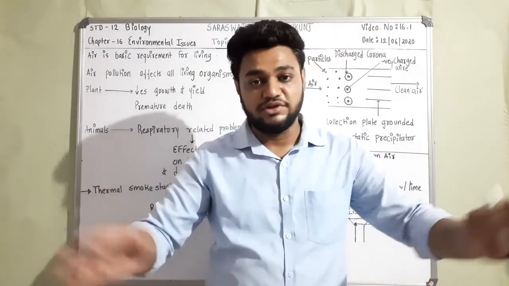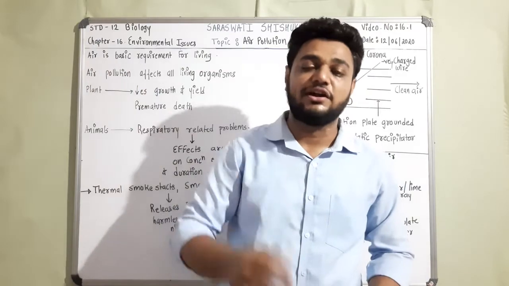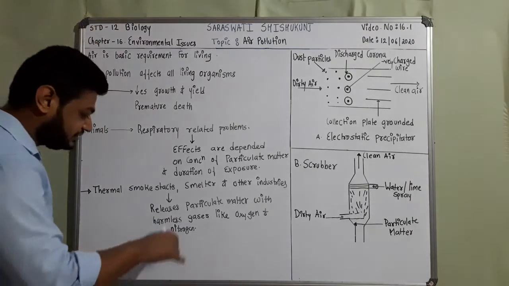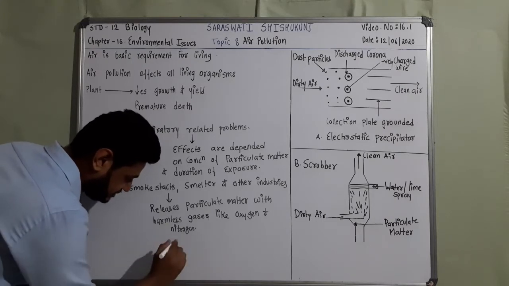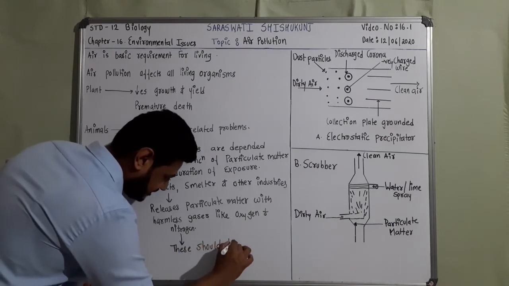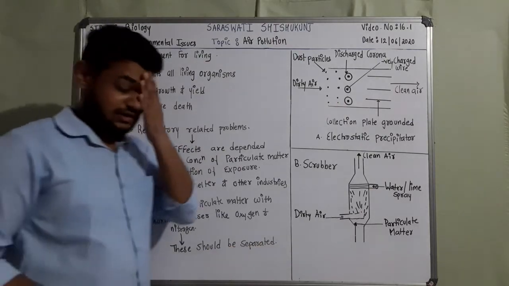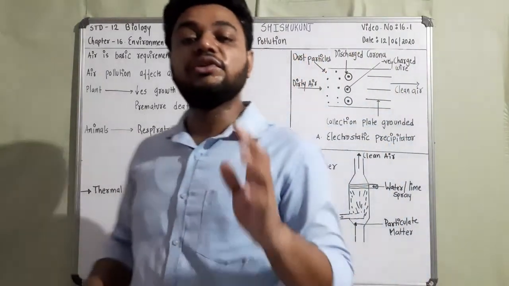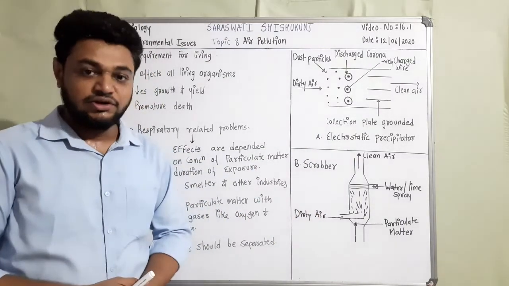Now see students, when I say it is releasing particulate matter with harmless gases, we need to separate both of them. Particulate matter should be separated and then the harmless gas can be released into the atmosphere. That is a good option for us. So what are the techniques to separate the particulate matter? There are many techniques, but we are going to discuss two. One is the electrostatic precipitator and another one is the scrubber.